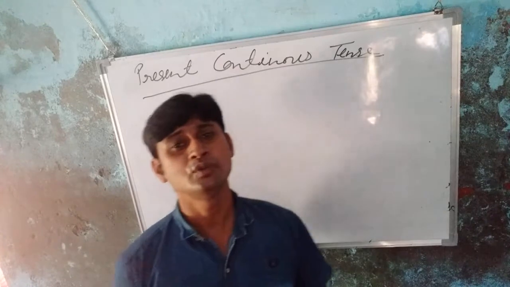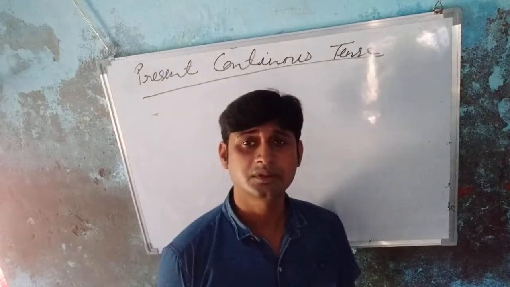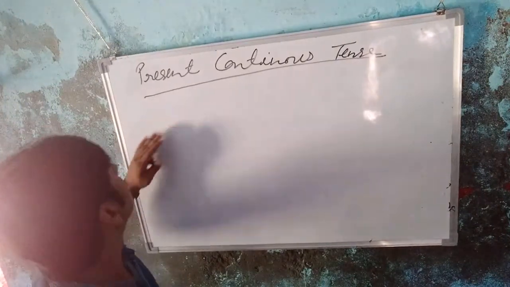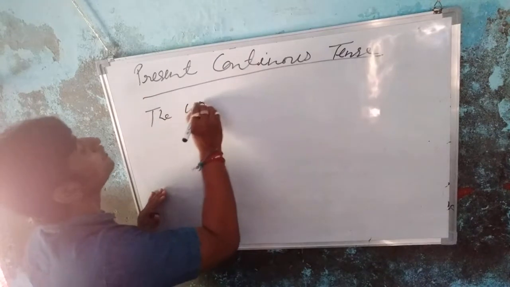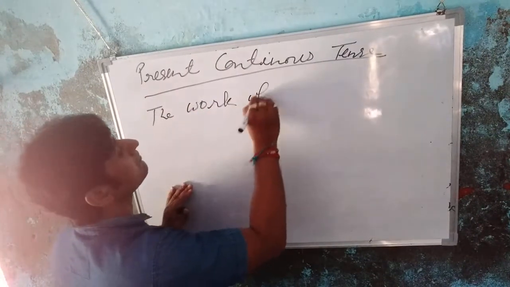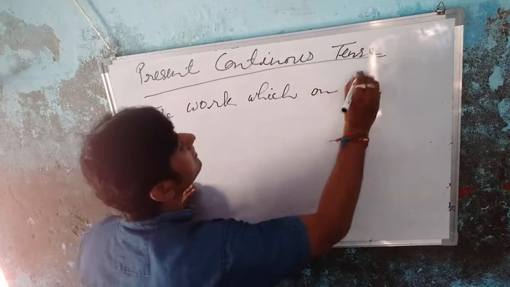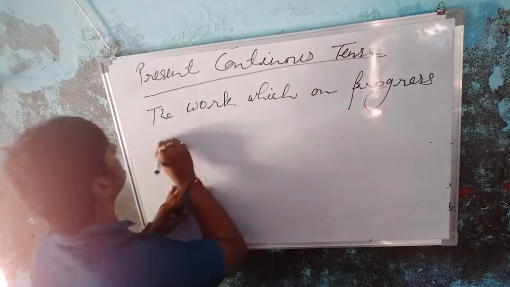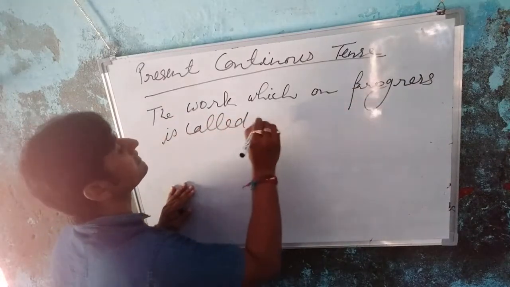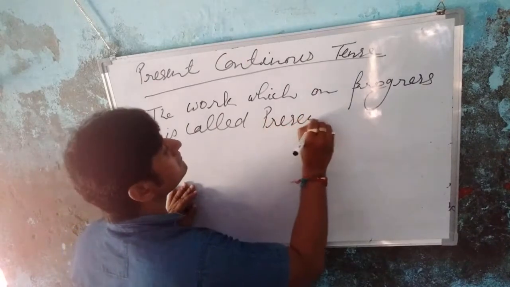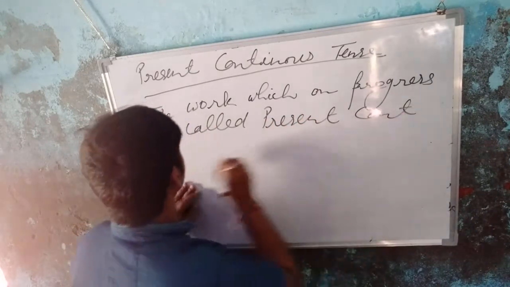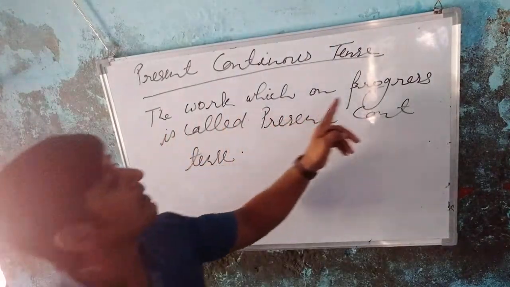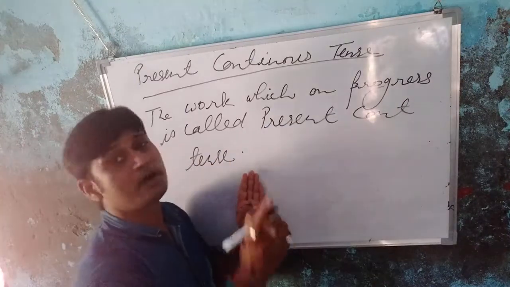So students, today I am going to teach you present continuous tense. Okay students, the definition of present continuous tense is: the work which is in progress is called present continuous tense.